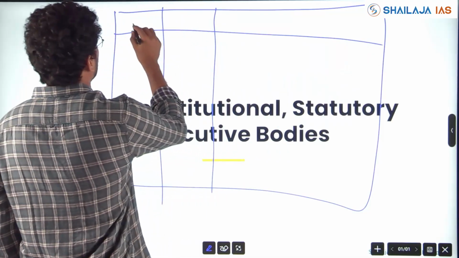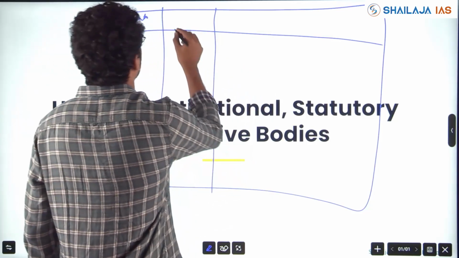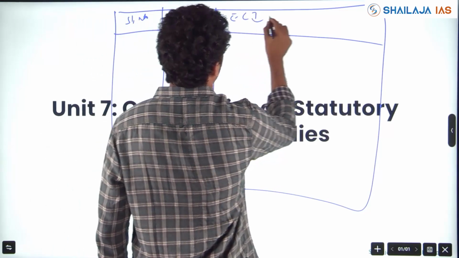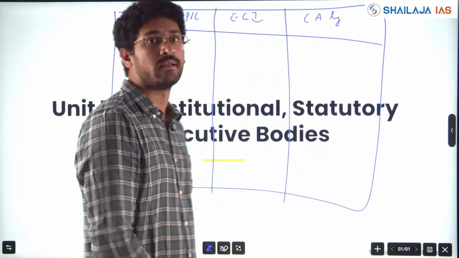Take all the constitutional bodies, for example, UPSC, Election Commission of India, CAG, all this you take, okay?